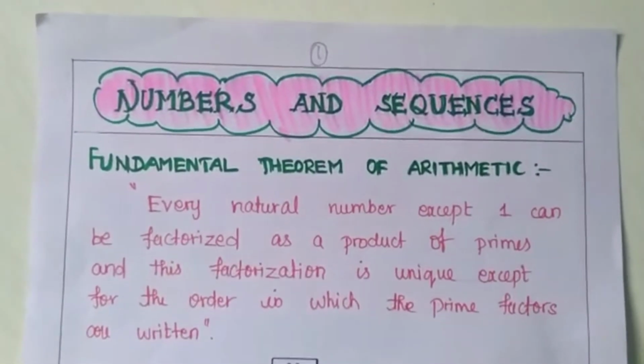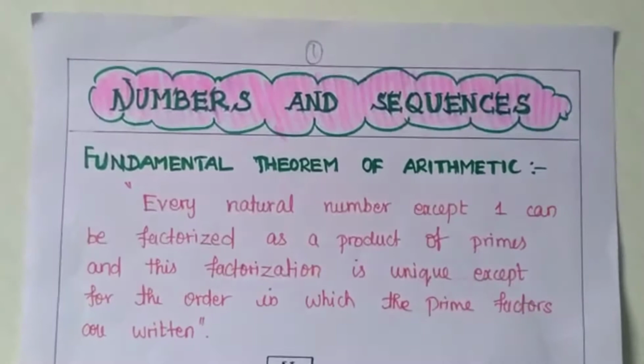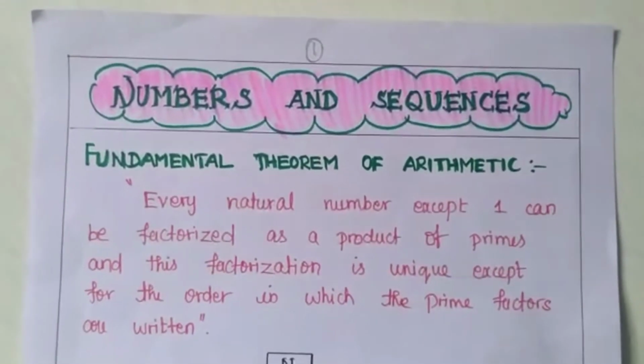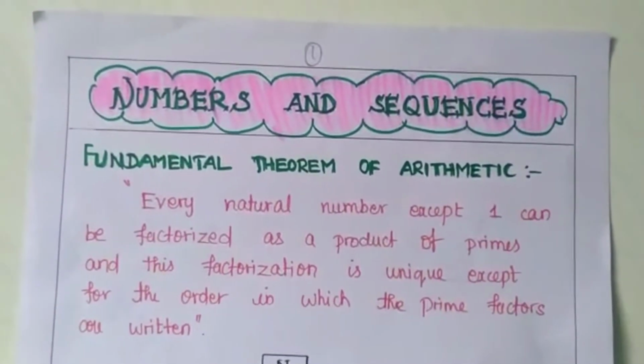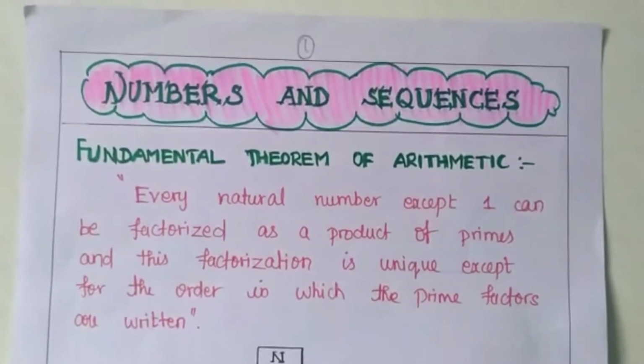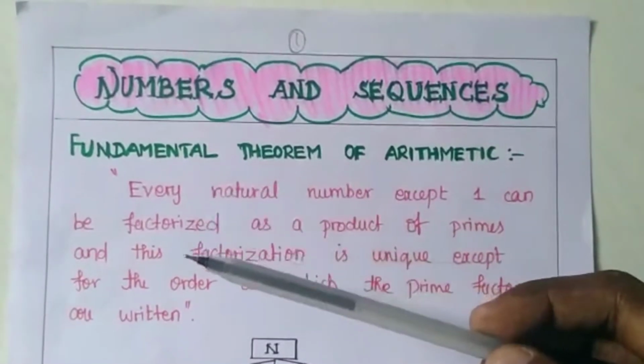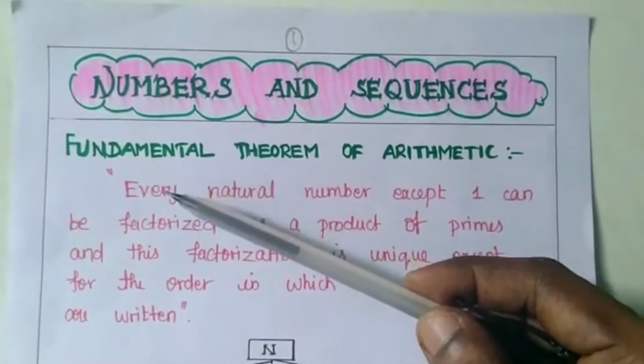Without proof, we are going to learn this theorem. So for this theorem, we don't have a proof. Straight away, we can see the statement. Let me read the statement now.